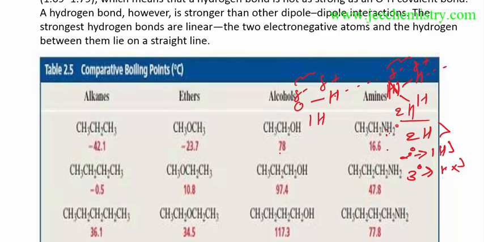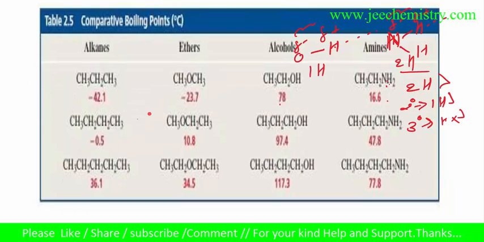But where oxygen and nitrogen are there, oxygen has a higher electronegativity. That's why this should have a higher strength of hydrogen bonding. So that's why this has a higher boiling point. Similarly, this compound has oxygen, this compound has hydrogen, this has NH2. That's why this has a higher boiling point, and this compound should have a lower boiling point than this. So in this way you can compare.